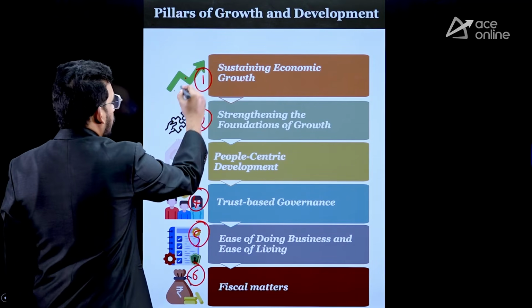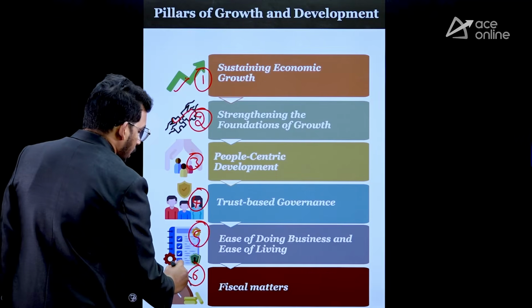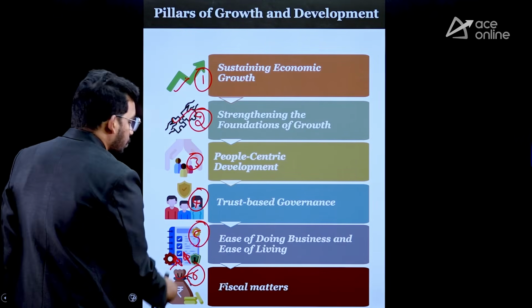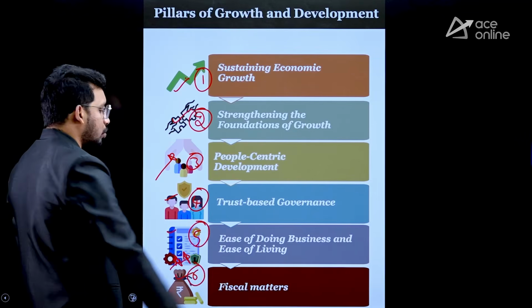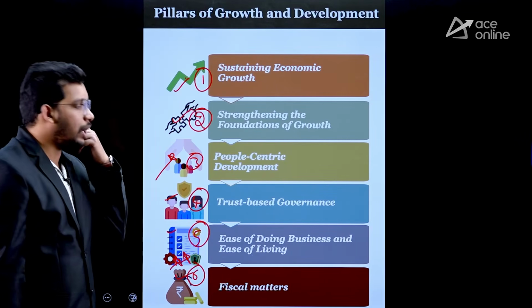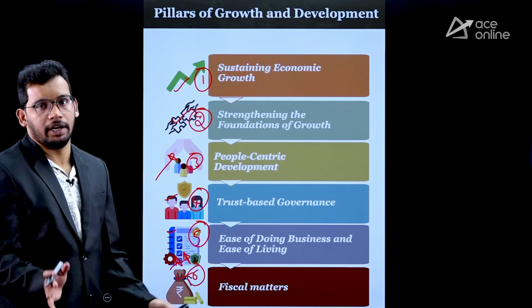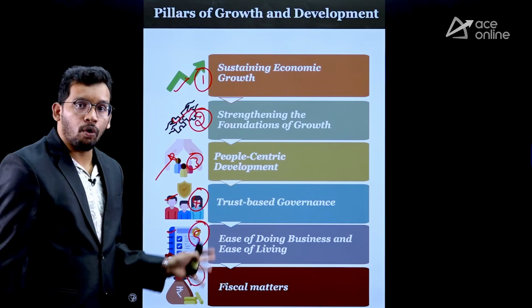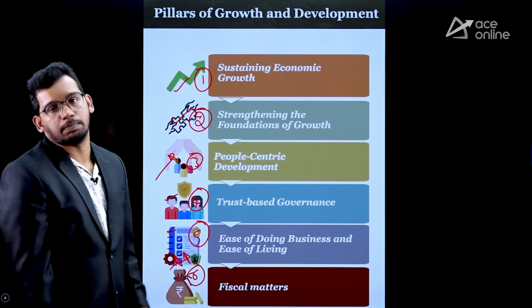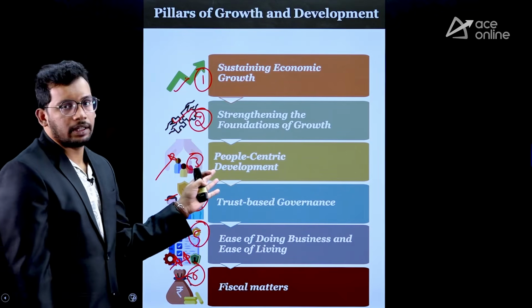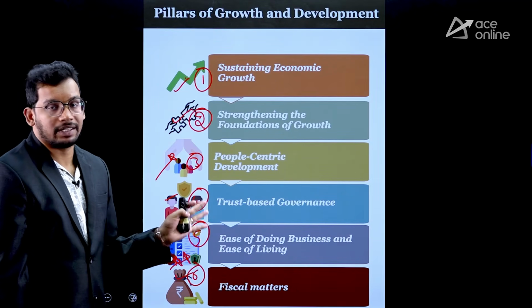So out of this, the first pillar and second pillar are important. The sixth pillar is very, very important. And then the third is also important. These two are not very important, but yes, we will briefly discuss them, just to have an idea. So our whole budget discussion in the next coming 1 hour will be part of these 6 pillars. So you should be patient and cover everything we are discussing here.